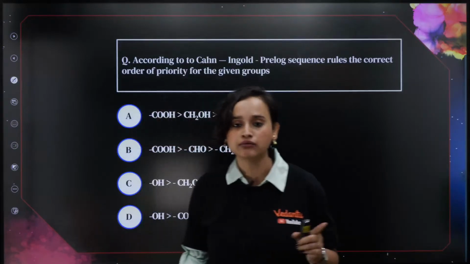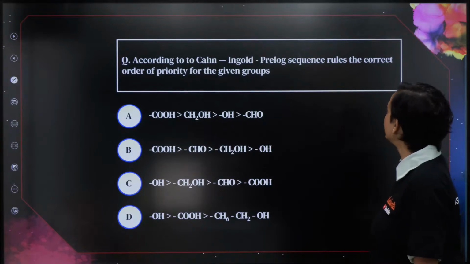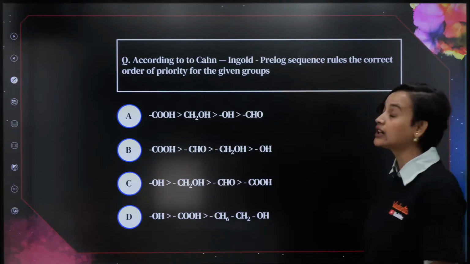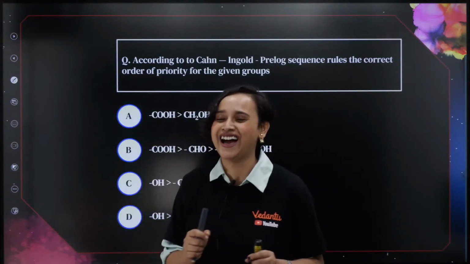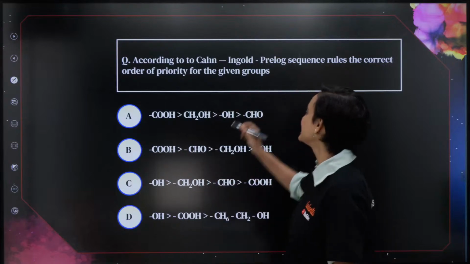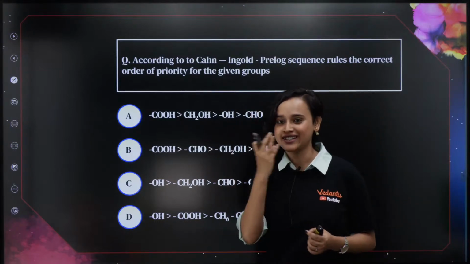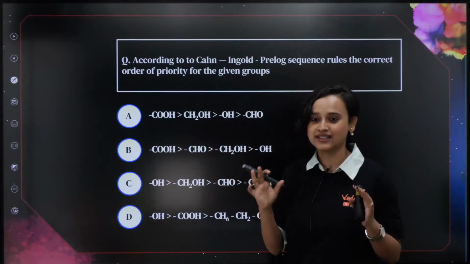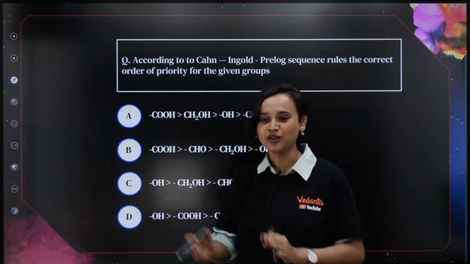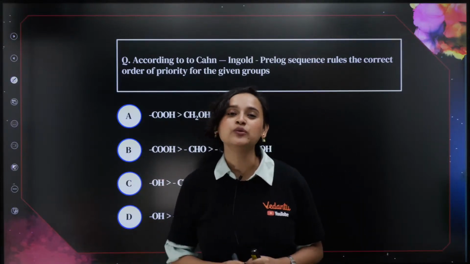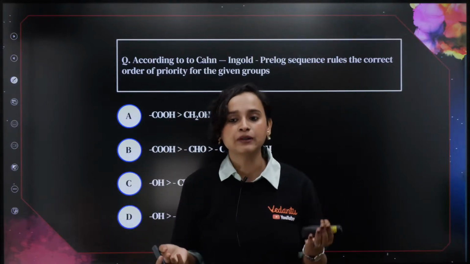Moving on. Now, according to Cahn-Ingold-Prelog sequence rules, the correct order of priority for the given groups is. Sorry, it's the CIP rule, right? CIP rule is easier to say, but every time I try to say the full name, it feels like a mouthful of letters. Anyway, what I wanted to say was Cahn-Ingold-Prelog. So what happens in the CIP rule? We know that the higher the atomic number, the higher the priority.